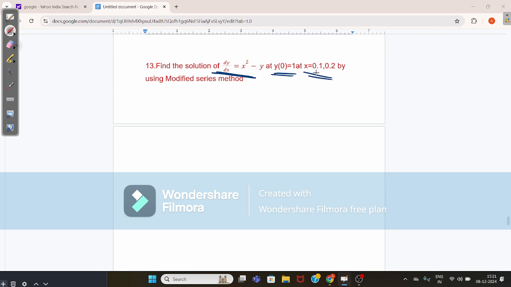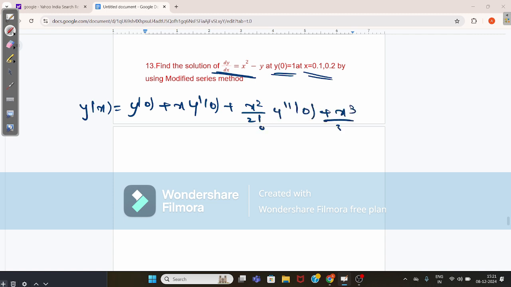Here you have the formula as y of x equals y of 0 plus x into y dash of 0 plus x square by 2 factorial y double dash of 0 plus x cube by 3 factorial y triple dash of 0 plus and so on. Okay, now here calculate the y dash of 0.